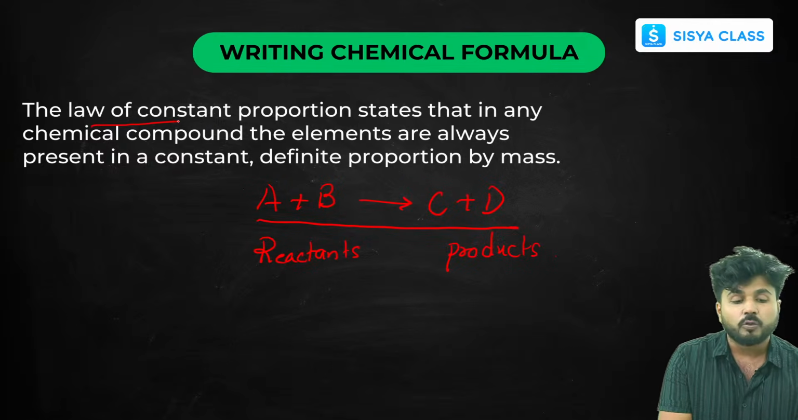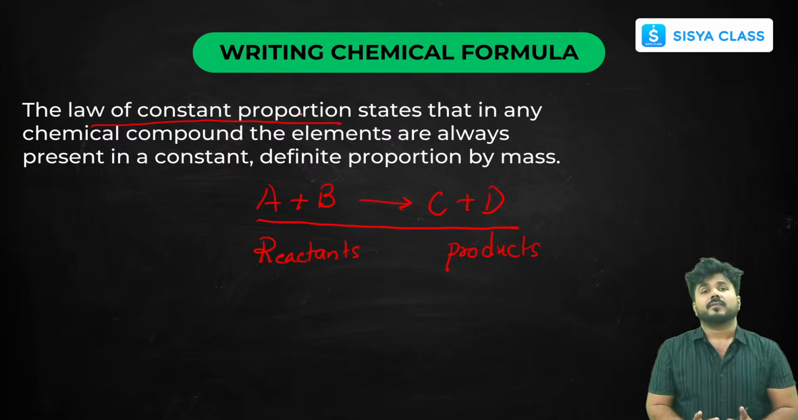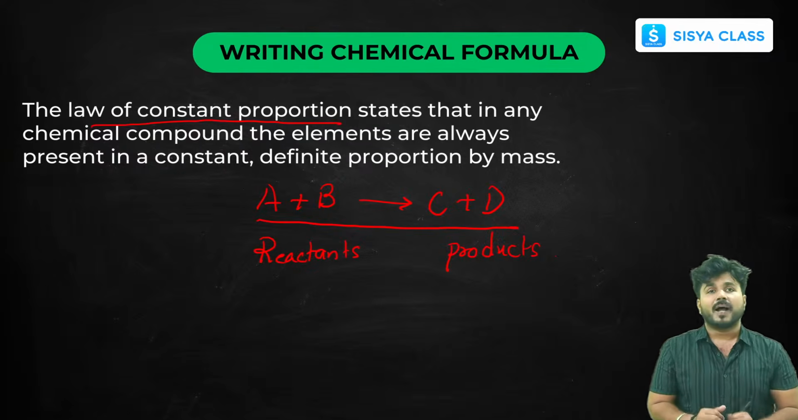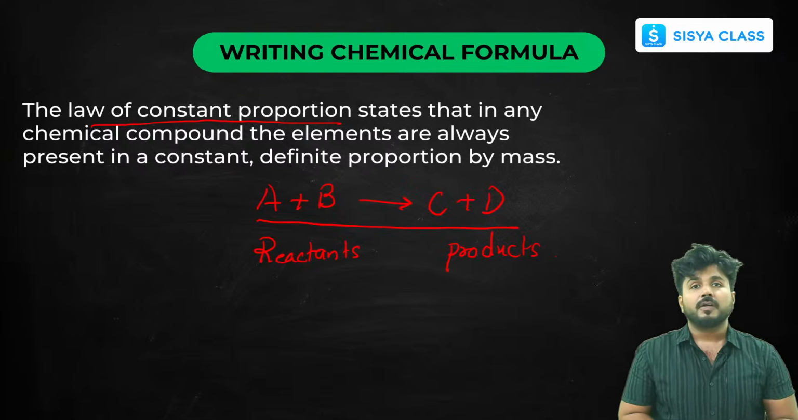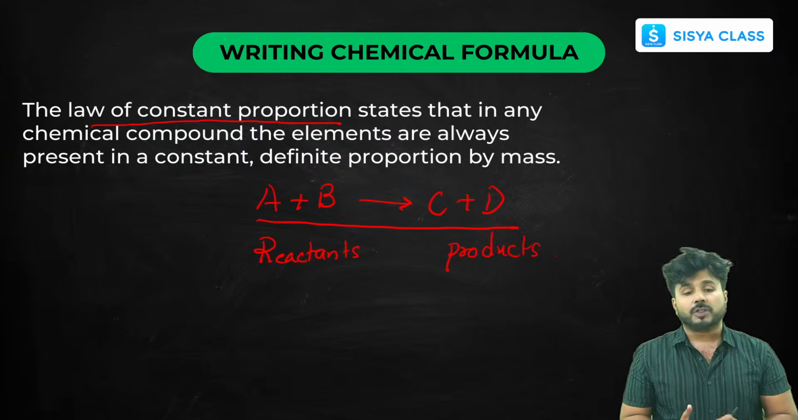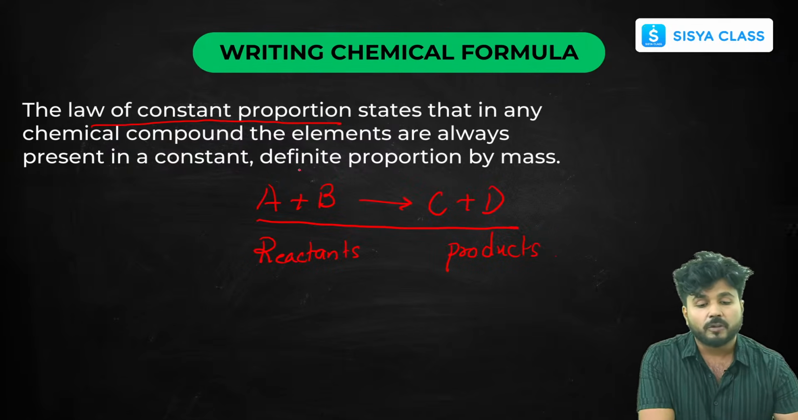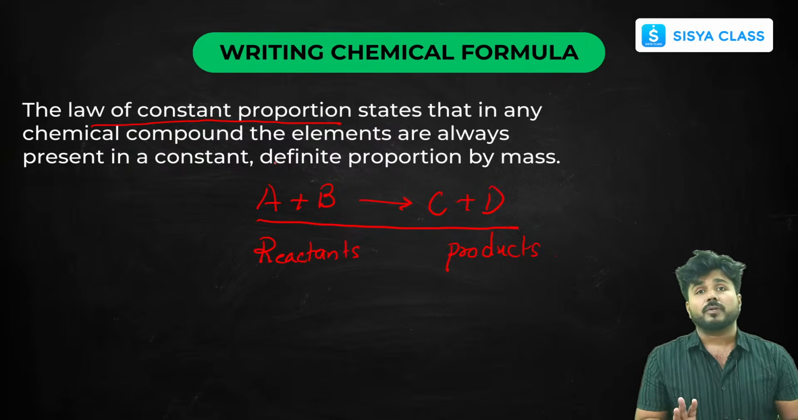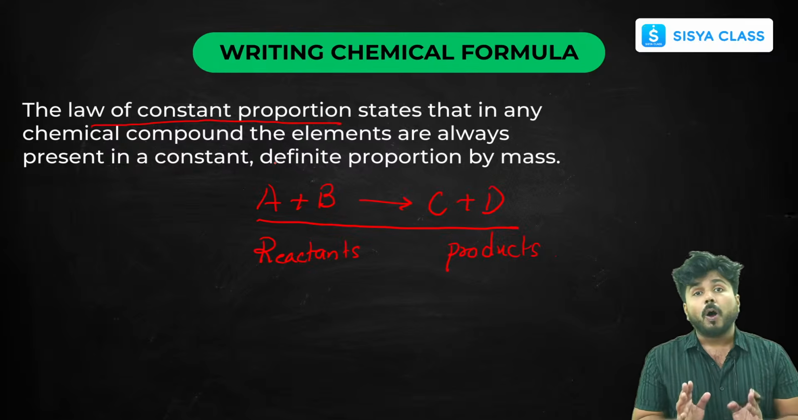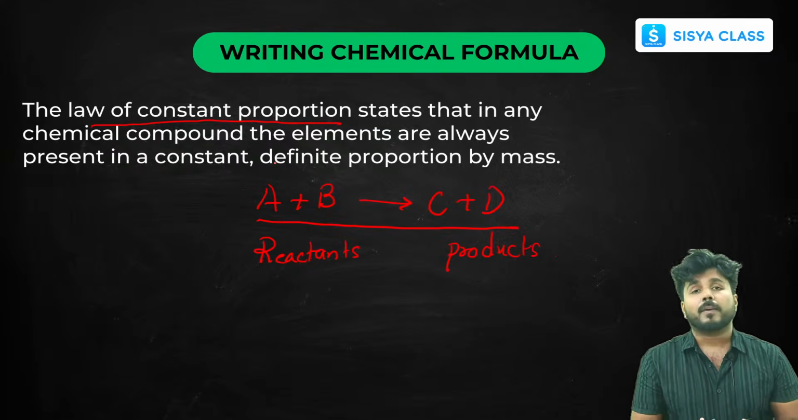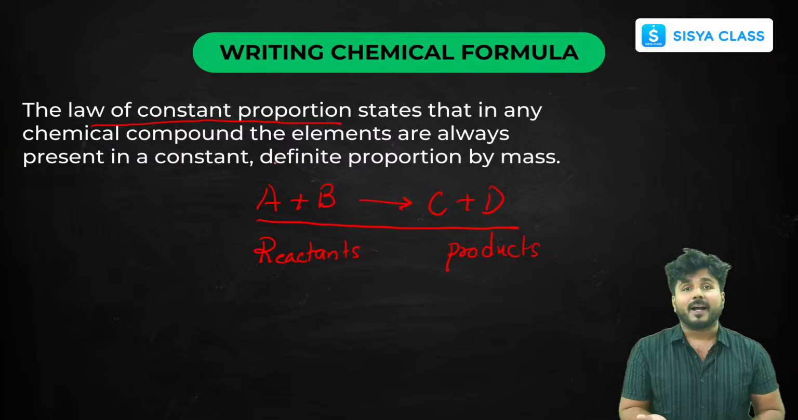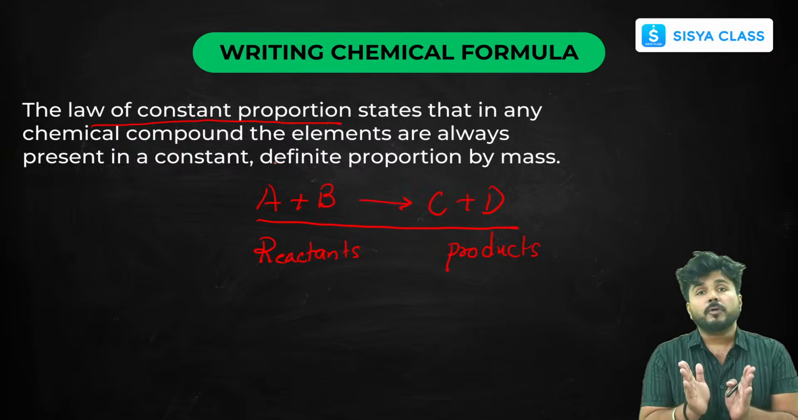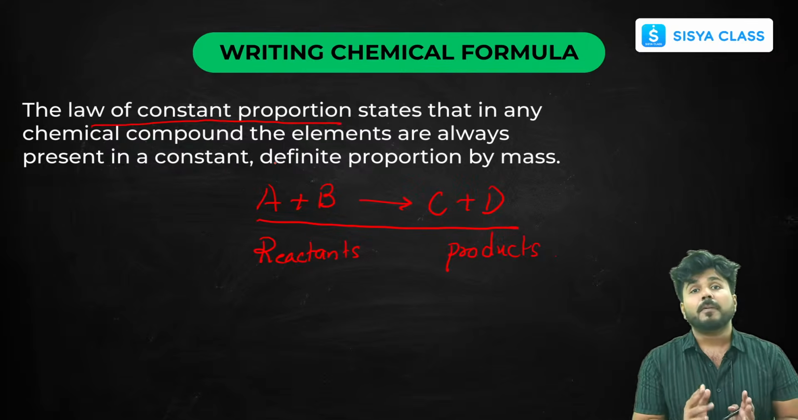You have studied these two laws in class 9th. One is your law of conservation of mass and the other one is your law of constant or definite proportion. So the second law, that is your law of constant proportion, what does it state? It states that in any chemical compound, all the elements that are present in that compound, their ratio will be fixed. And that ratio comes by mass. So if you put their ratios in mass, it will be fixed.